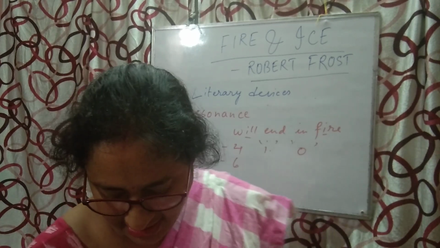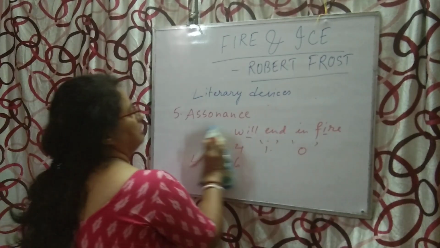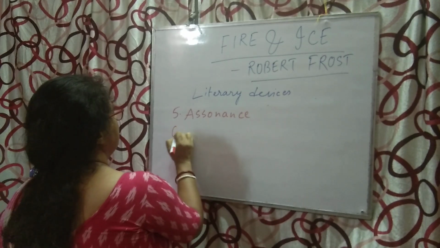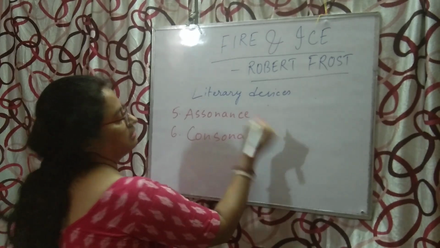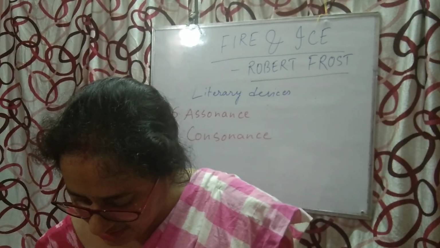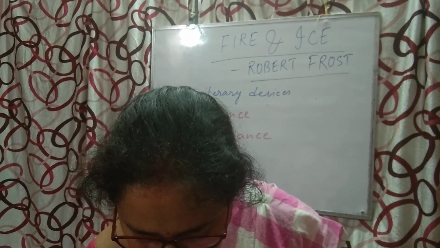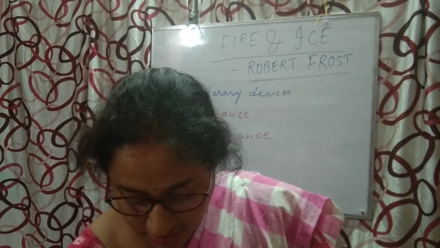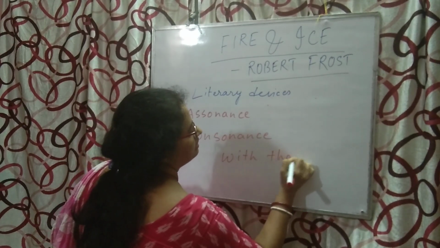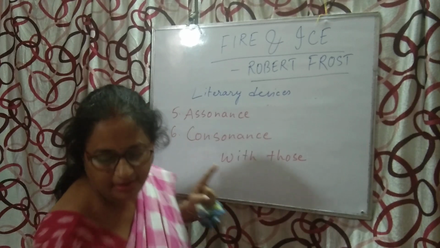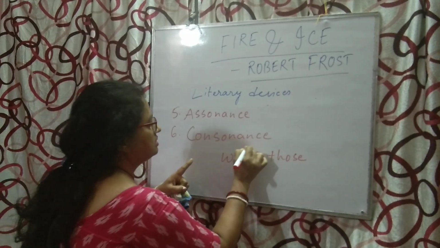Correct? Now see, the next device is consonance. Okay, next device is consonance. Now where is it used? Consonance is used here in line number 4. Line number 4, see, with those. Here see, I hold with those who favor fire. Okay, now the sound.